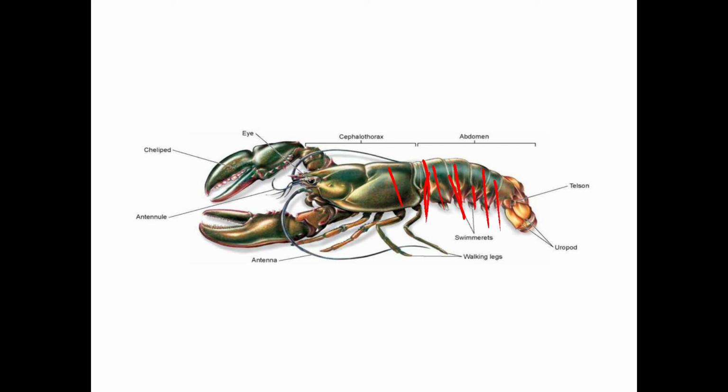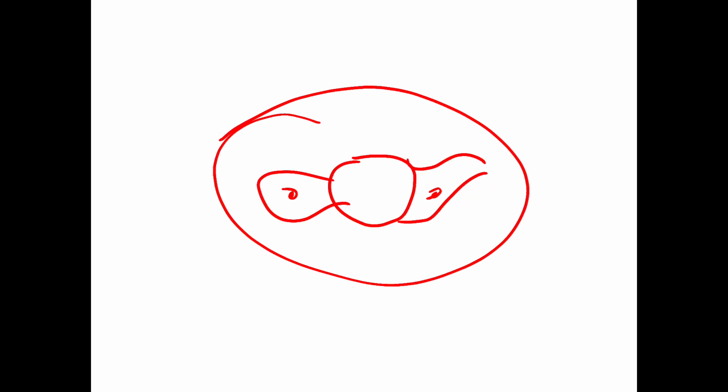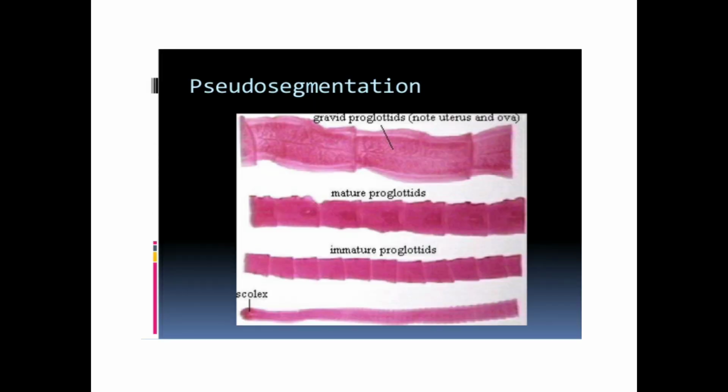Internally, it is exhibited by the internal arrangement of many internal organs. But some organisms show pseudo-segmentation, for example tapeworms. Platyhelminthes exhibit pseudo-segmentation.